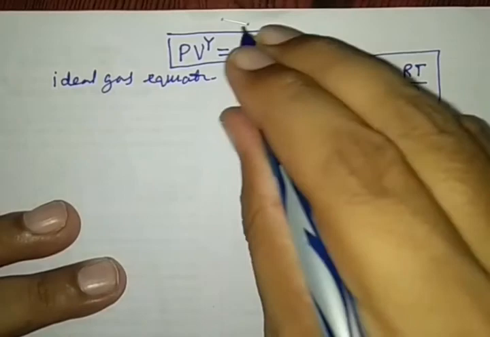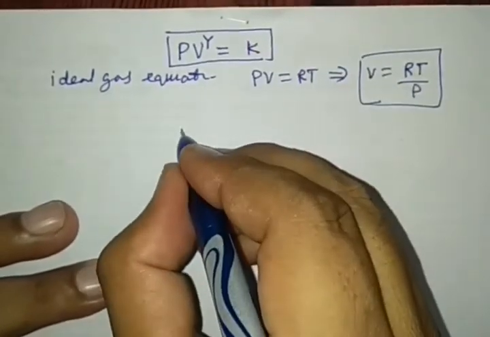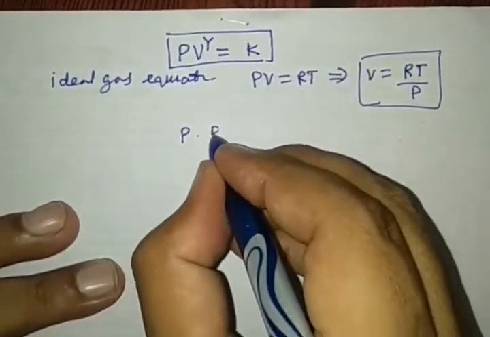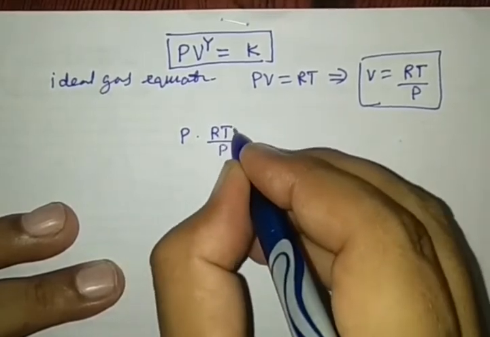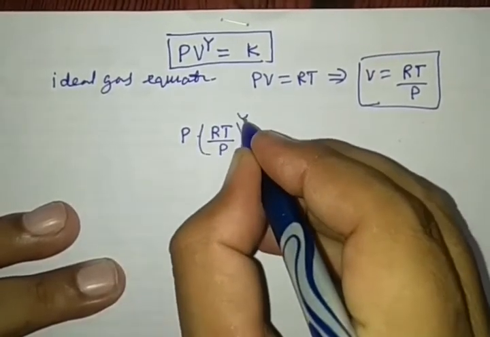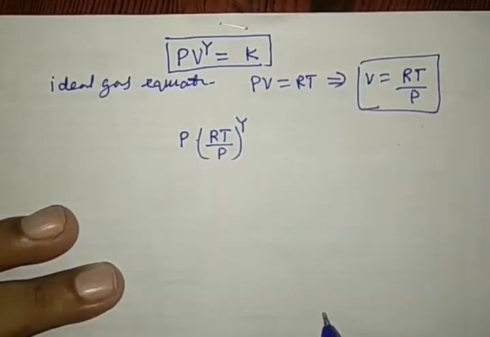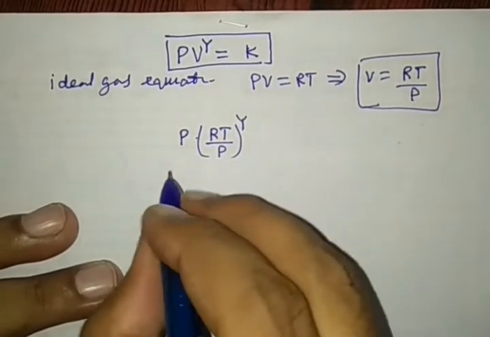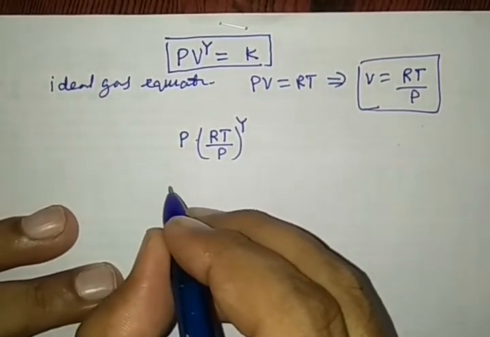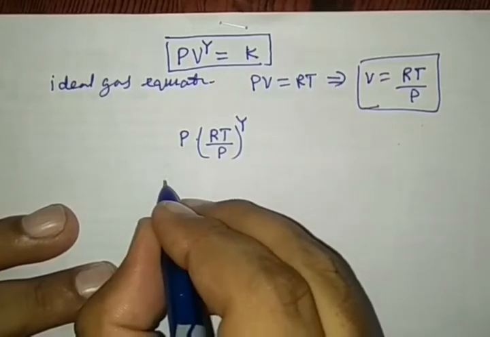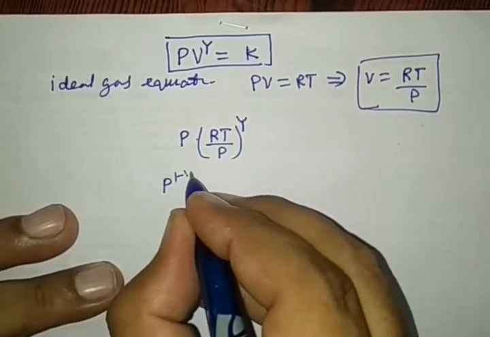Putting the value of volume in the Poisson ratio equation, P into RT by P to the power gamma. So we may write P to the power 1 minus gamma, T to the power gamma.